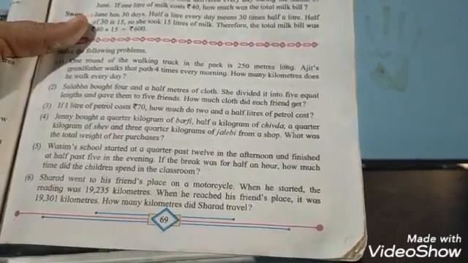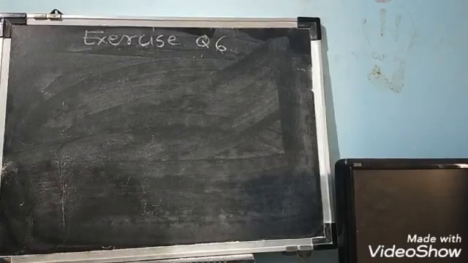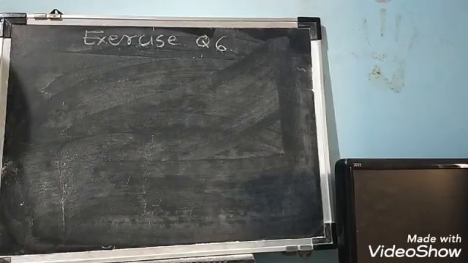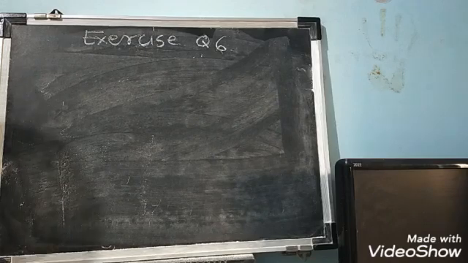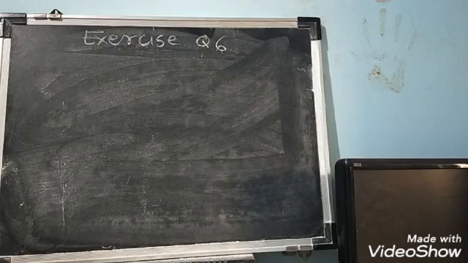See students, you have to ask your parents the meter reading of your two-wheeler. On the handle there is a meter which shows the speed, and the meter or reading which shows how much the vehicle has traveled. How many kilometers the vehicle has traveled is shown by the reading present on the handle of the vehicle. So you have to ask them the meter which shows the distance in kilometers.